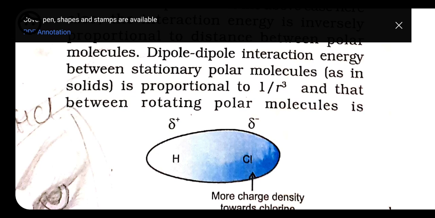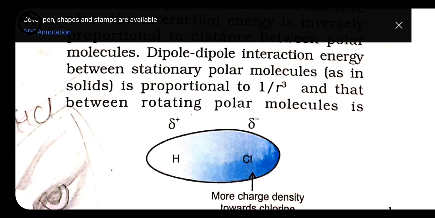This interaction is weak compared to the ion-ion interaction, because in ion-ion interaction they have complete positive and complete negative charge, but here only partial negative and partial positive charges are involved. This type of interaction energy decreases with the increase in distance. As the distance between the two increases, the force of attraction also decreases, because these charges develop because of the electronegative nature of chlorine, not because of loss or gain of electrons.